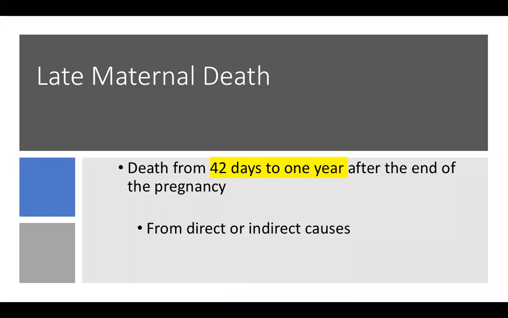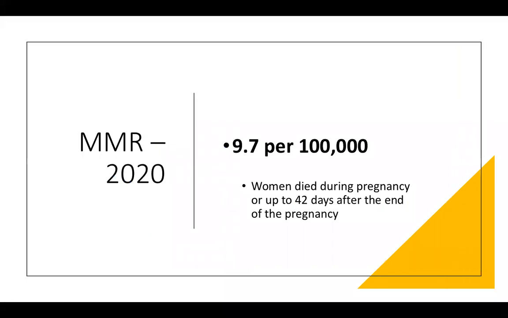Lastly, a late maternal death is a death from 42 days to 1 year after the end of the pregnancy, and it is due to direct or indirect causes. From the MBRRACE 2020 report, the maternal mortality rate is 9.7 per 100,000. So what that means is 9.7 women died per 100,000 women during pregnancies or up to the 42 days after the end of the pregnancy.